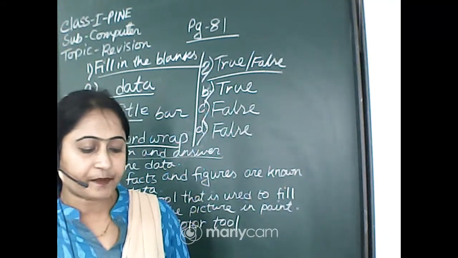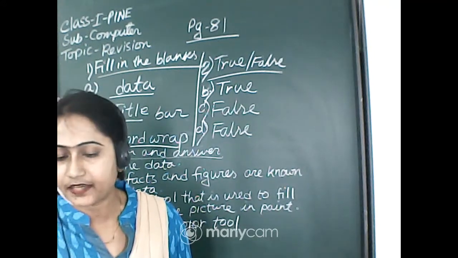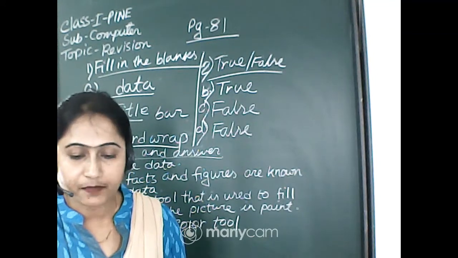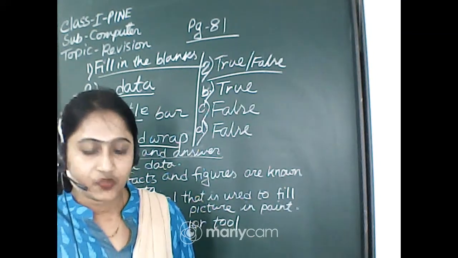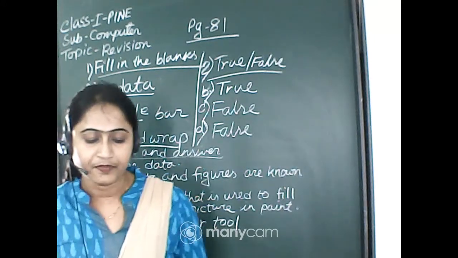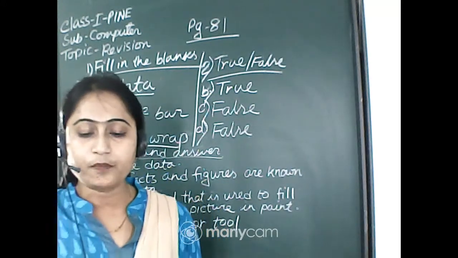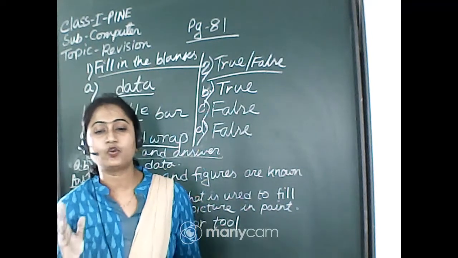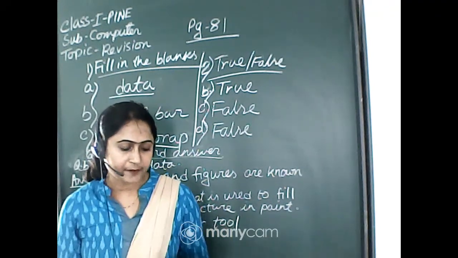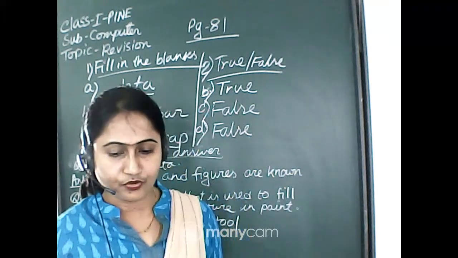How many groups are present in the View tab of Wordpad? Three. Very good, Rishabh. Three groups are present in the View tab and five groups are present in the Home tab. Okay. And now true or false. Answer me.